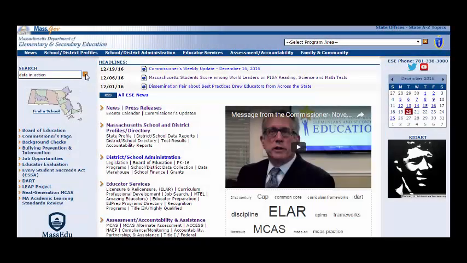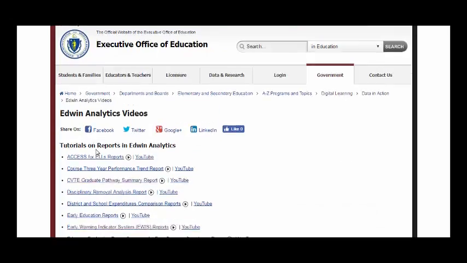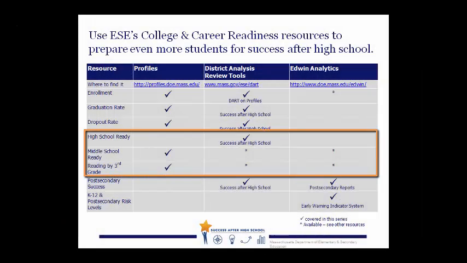Assessment data can also be found in Edwin Analytics. You can view videos found here for more information. You can use these resources to find the rates of academic success for your school or district overall, as well as for student population groups of interest in your school or district.